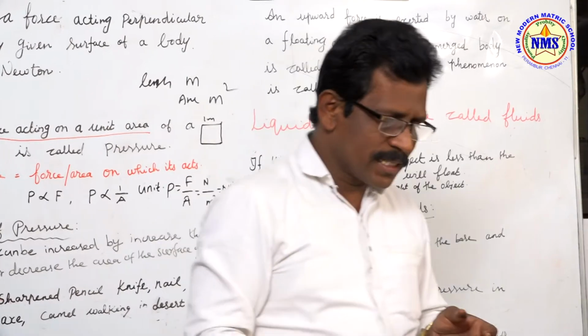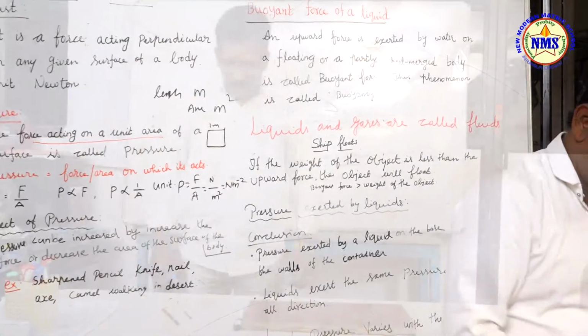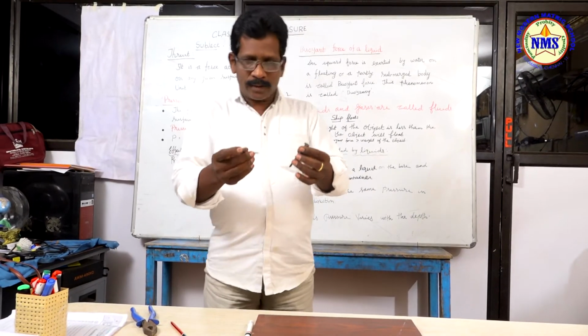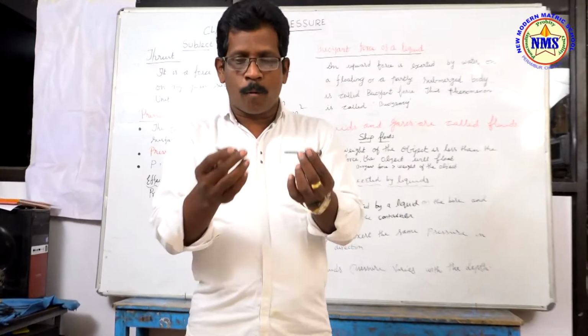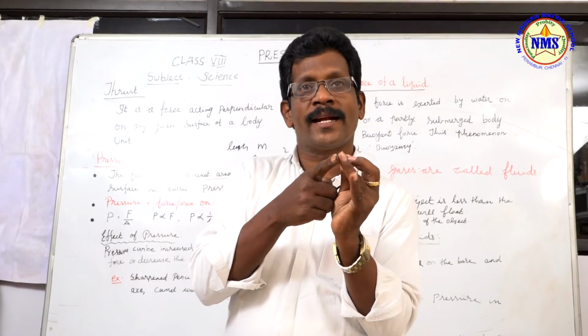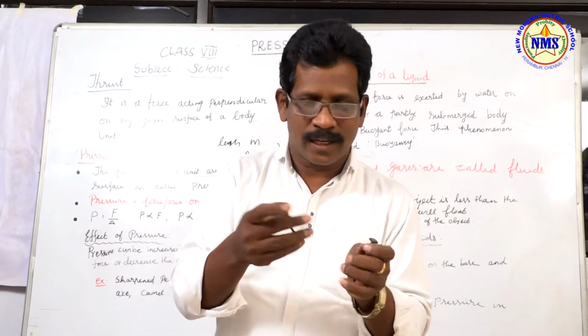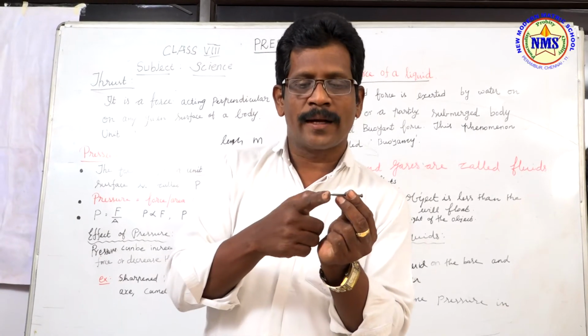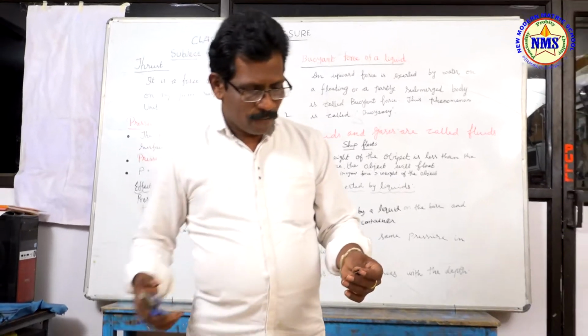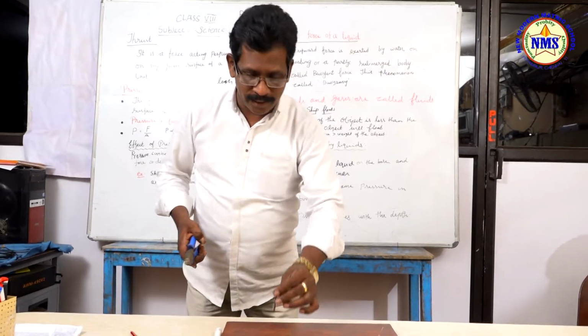We can see some other example also. Now see these two nails. Both have a sharpened edge and another one a flattened edge. Here also one is a sharpened edge and another one is a flattened edge. First I want this nail to stand in this wood.